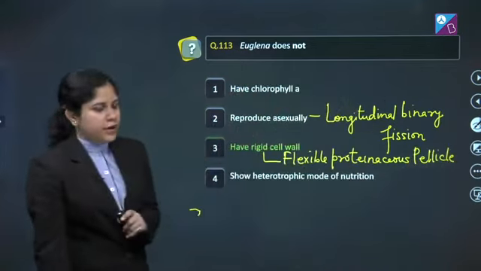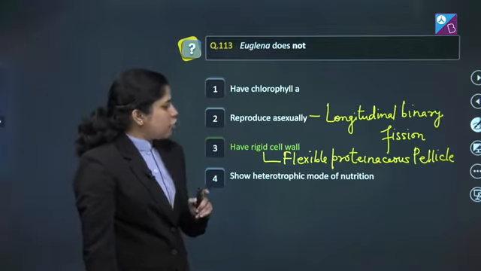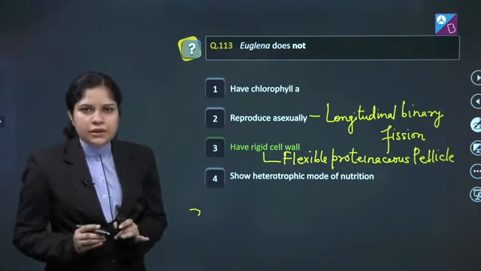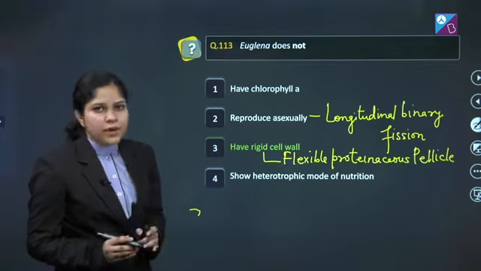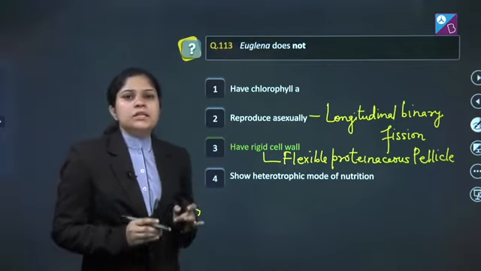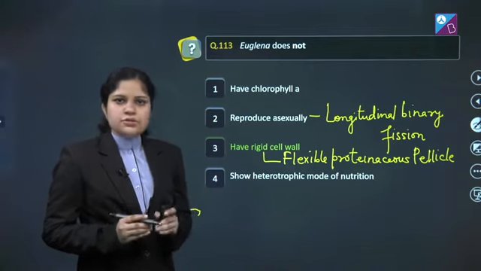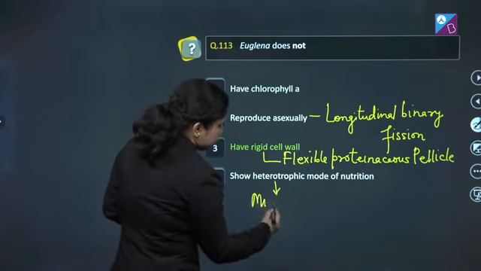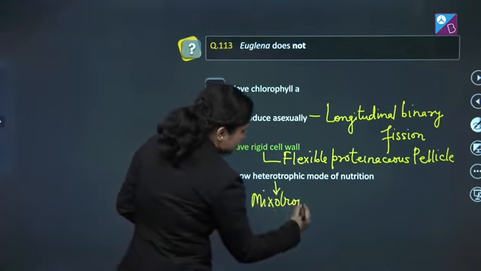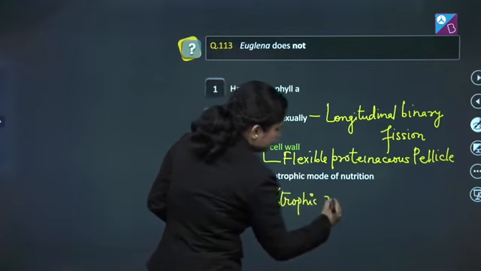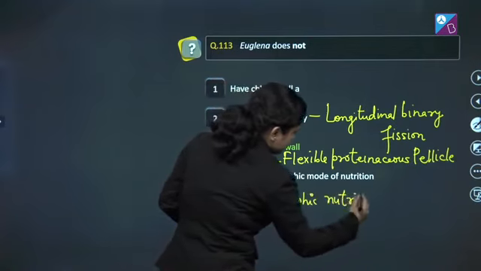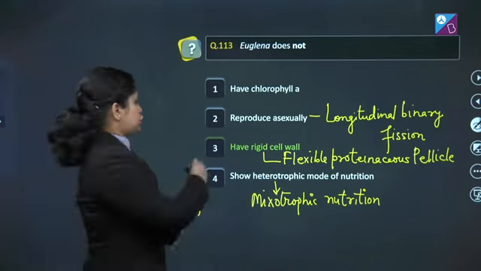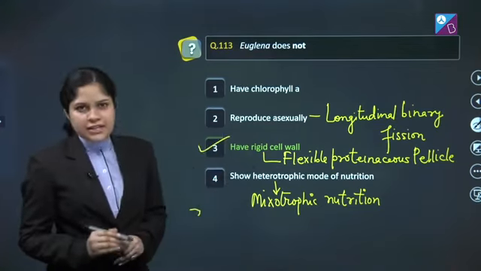as their outer covering. Fourth, show heterotrophic mode of nutrition. This statement is correct when there is lack of sunlight at the place where Euglena is surviving. However, if they get the appropriate light conditions, they also show photosynthesis. And this is the reason we say that Euglena shows mixotrophic nutrition. So, the correct answer of this question is option number 3. Let's proceed to the next question.